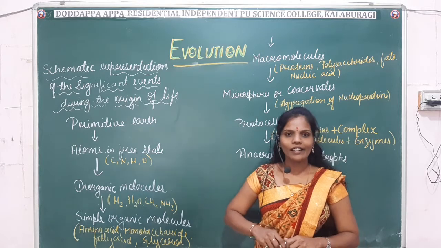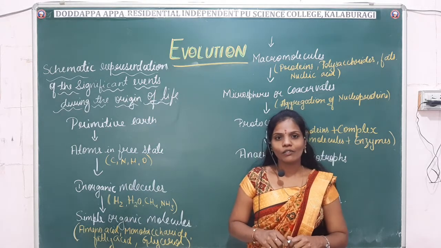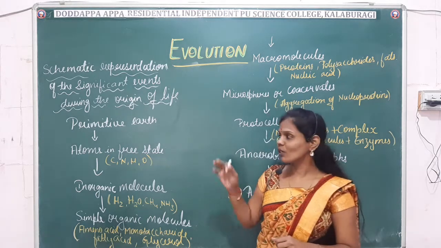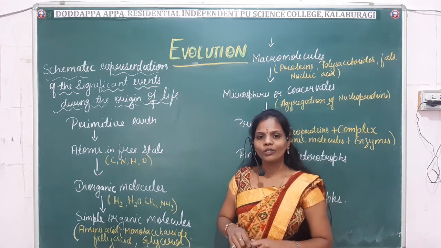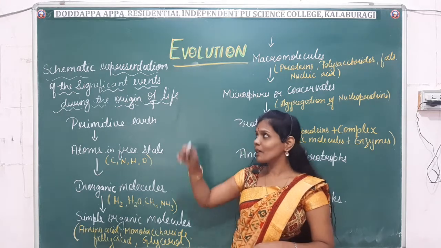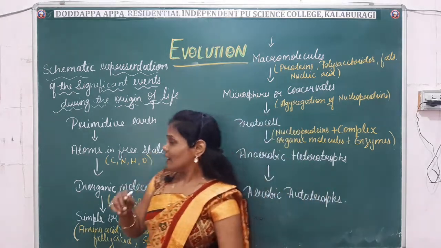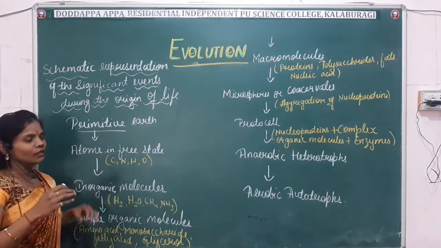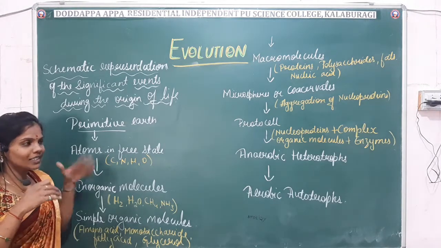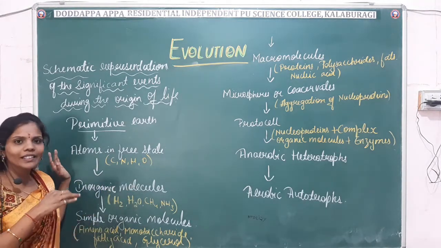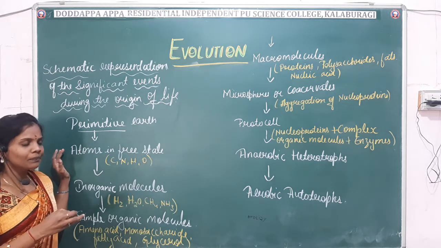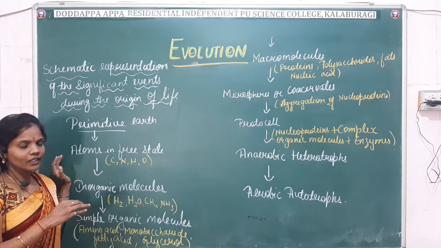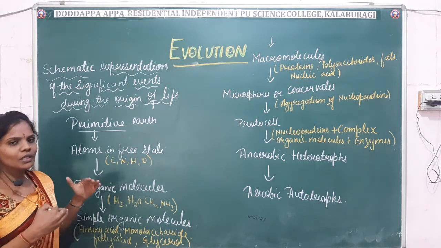Okay students, so far we have studied the origin of earth and the evolution of life on the earth in detail. Next we will study once again, in the form of a schematic representation, how life originated on the earth from the primitive earth. As you already know, our earth was completely primitive, a prebiotic environmental condition. We have studied what the condition of the earth was, right? Earlier there were no traces of life on the primitive earth, right? Then slowly, how did life start?